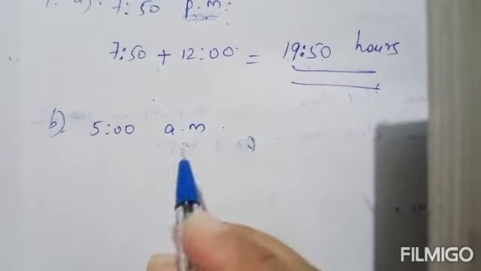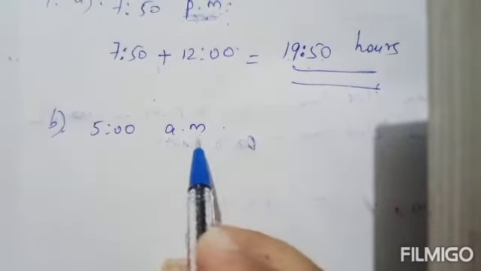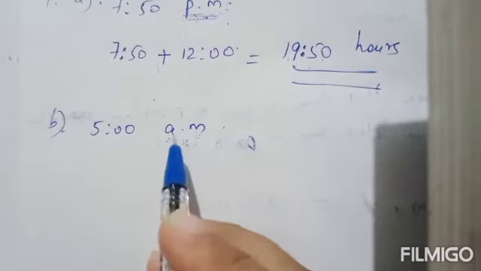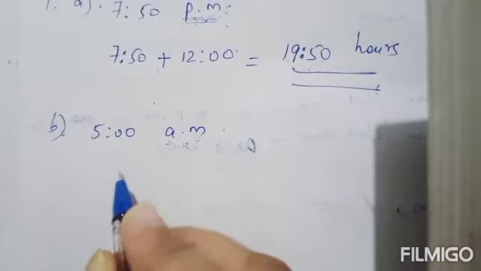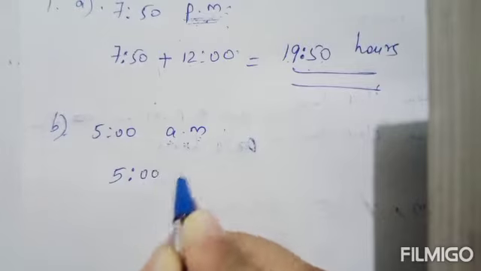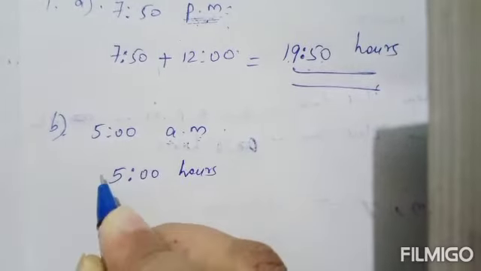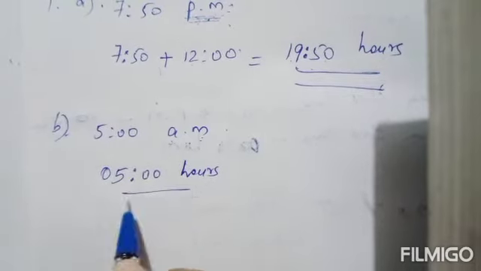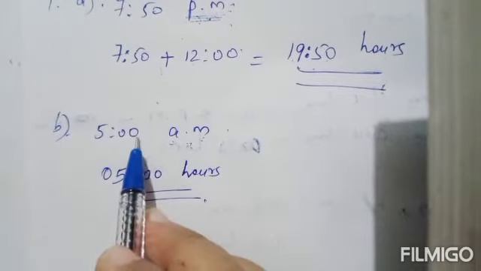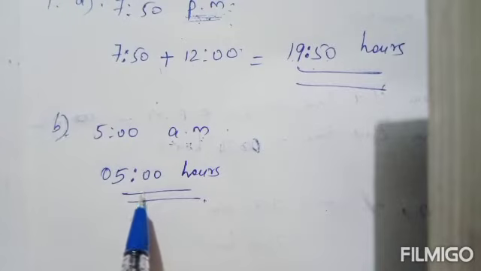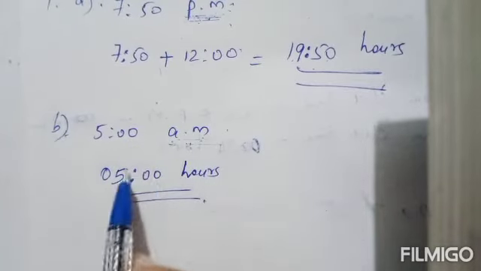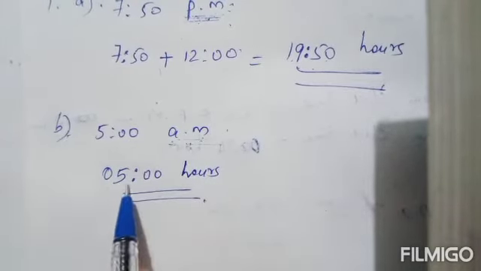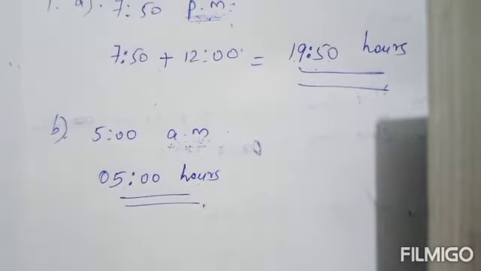Next, 5 AM. If the time is given in AM, just replace AM by hours. It is 5 hours. You can write it like this, 05 hours. This is the conversion of 12-hour clock time to 24-hour clock time if it is in AM: just write that time, then replace AM by hours.